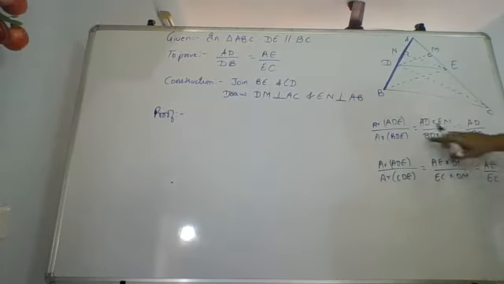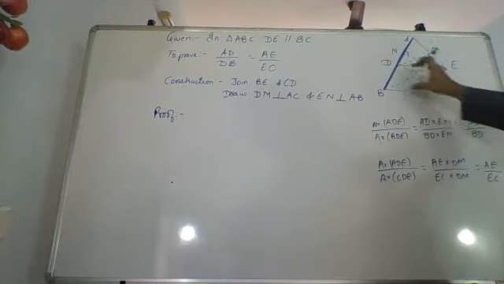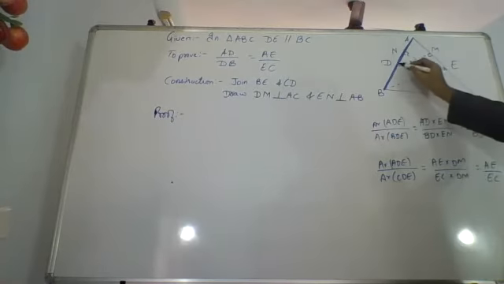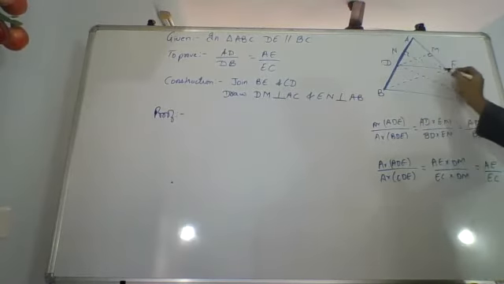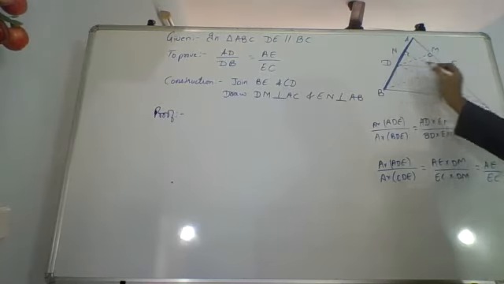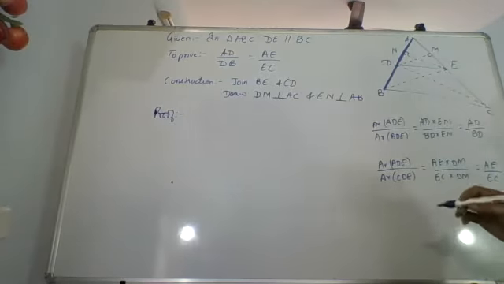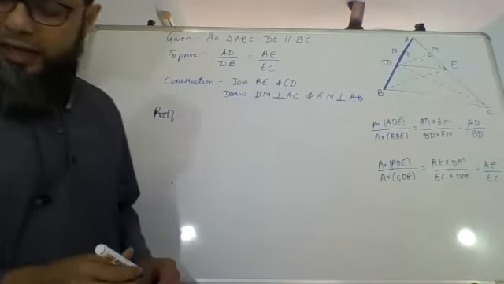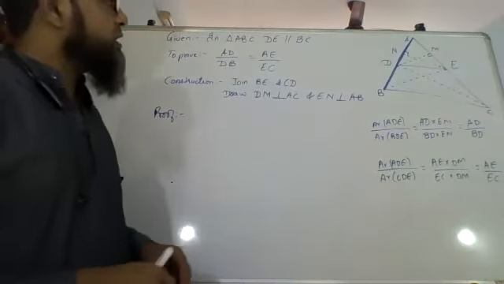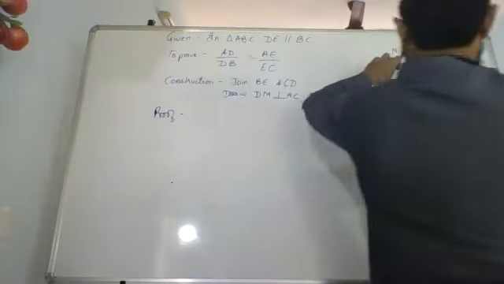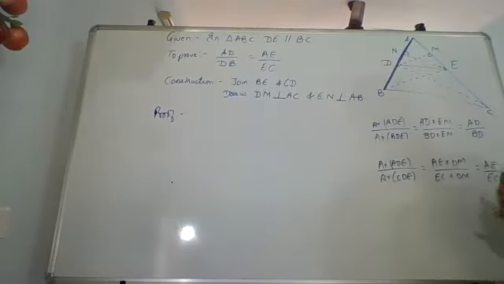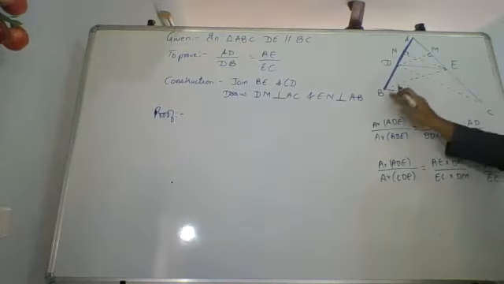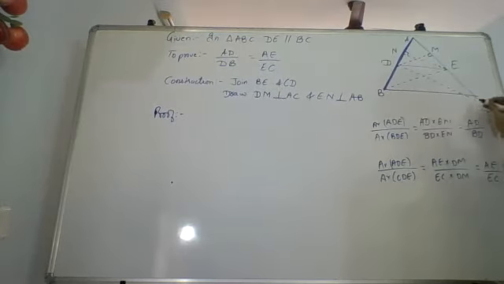But how can you prove that these two are equal? For that, look at these two triangles. Which two triangles? BDE and DEC. They are on the same base DE.